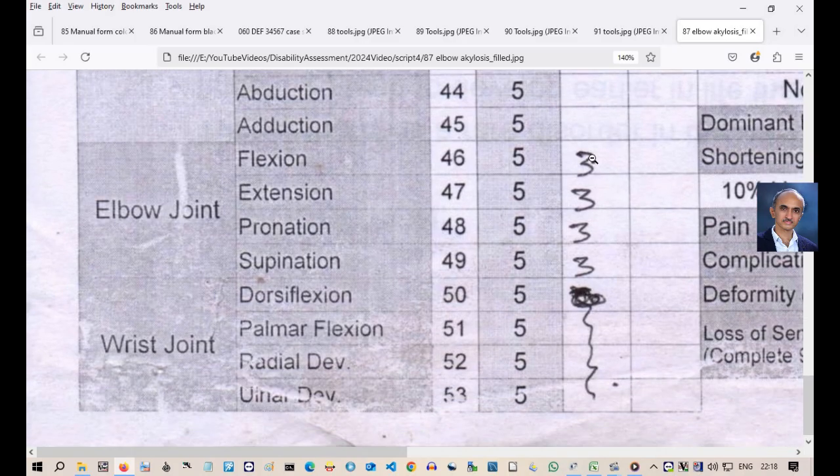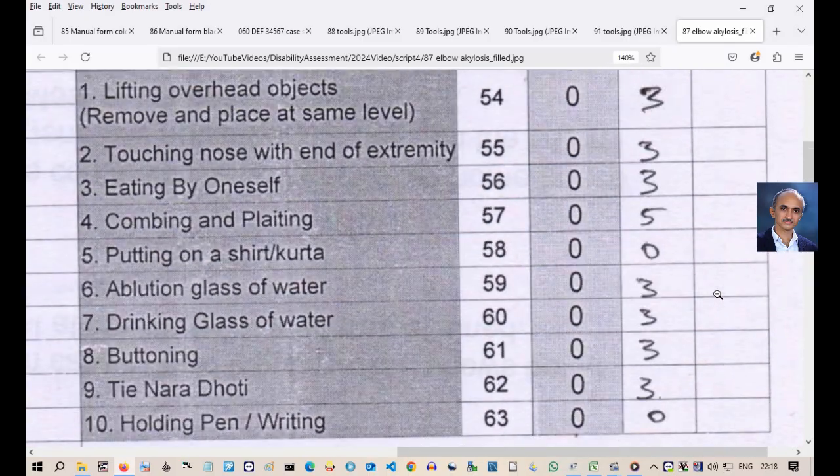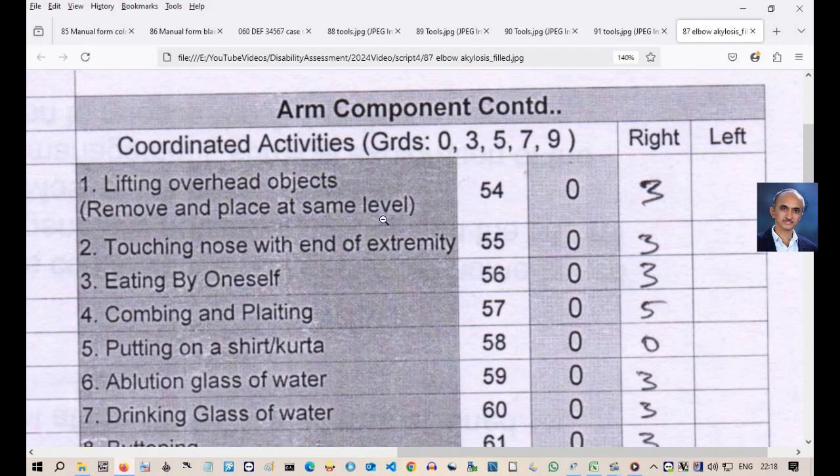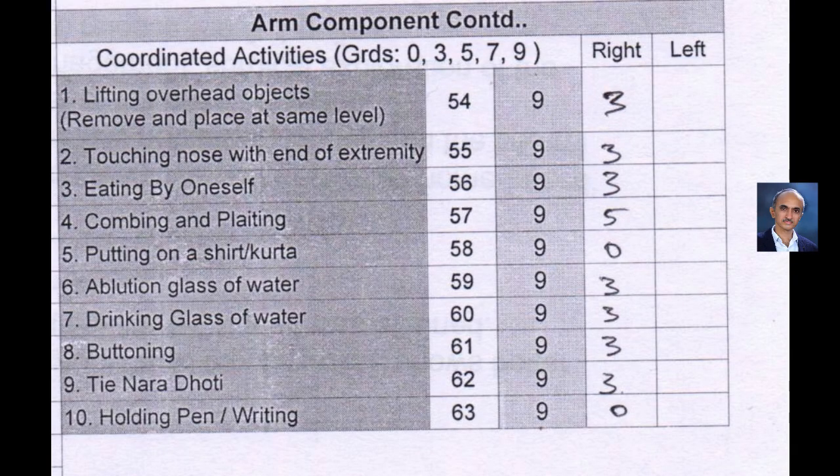Power was 3 out of 5 in all the 4 muscle groups in the elbow. Here note that normal value is 5 and you enter the observed values directly. Again, we are not entering the losses. Let us start filling the coordinated activities, as shown here. Though some of the activities are mildly affected, I have to grade them as 3 out of 9 or mildly affected. Note that only 0, 3, 5, 7 and 9 grades are allowed. There is no grading in between. It is mentioned in the form.